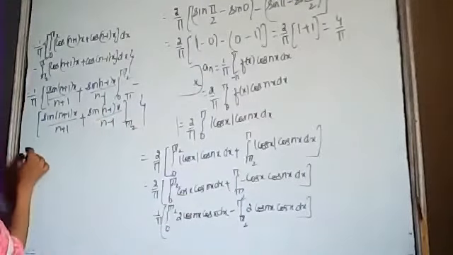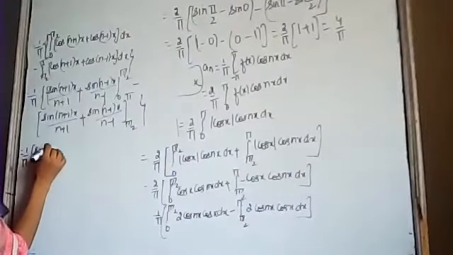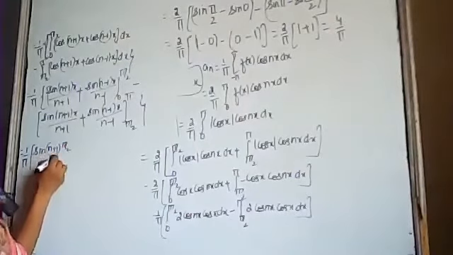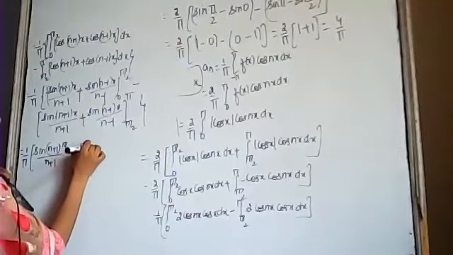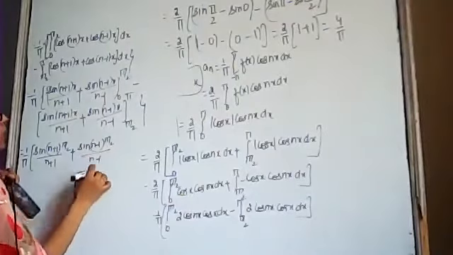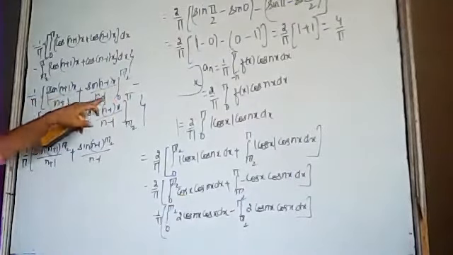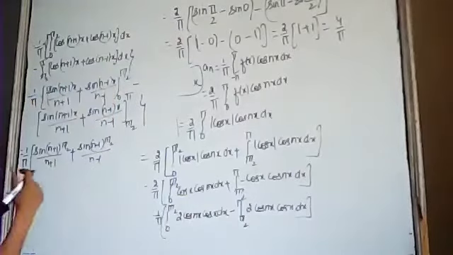Now substitute the limits. This is equal to 1 by pi, sin(n plus 1)pi by 2 divided by n plus 1, plus sin(n minus 1)pi by 2 divided by n minus 1. See, when you substitute the lower limit, this will become sin 0 and sin 0, and its value is 0.